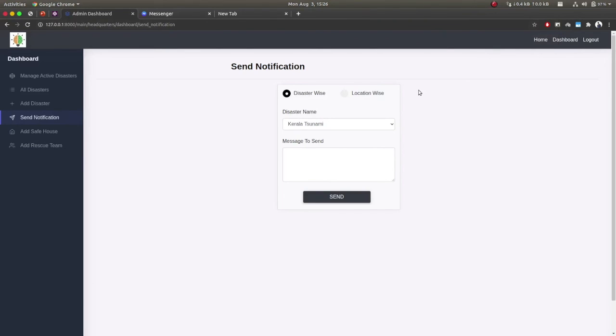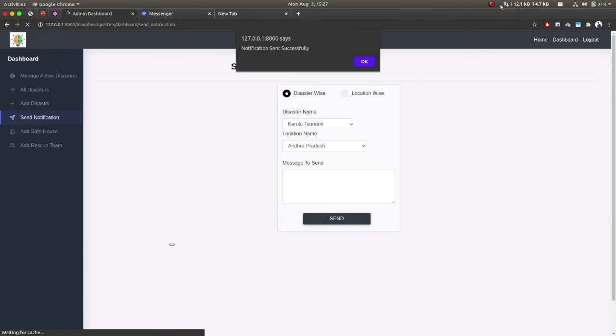This feature, send notification, allows the admin to send notifications which can be precautionary and preventionary measures directed towards the public. There can be two types of notification that can be sent. One can be disaster wise, which will send the notification to all the locations affected by the disaster, and the other can be location wise, which will be specific to that location only. And the notification has been sent.